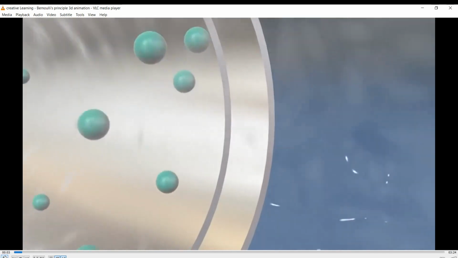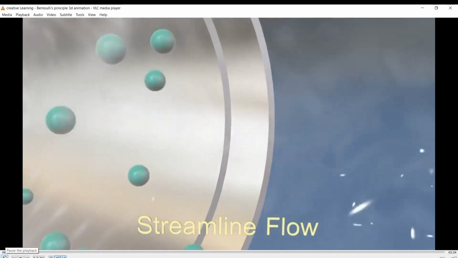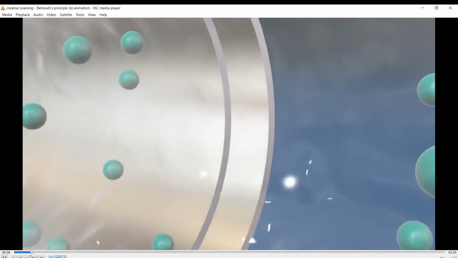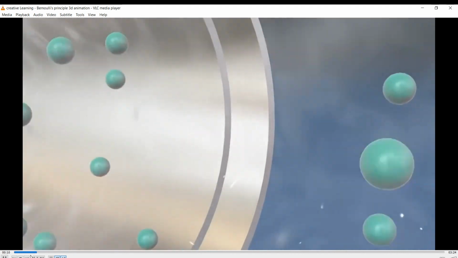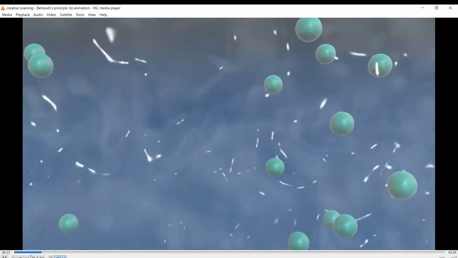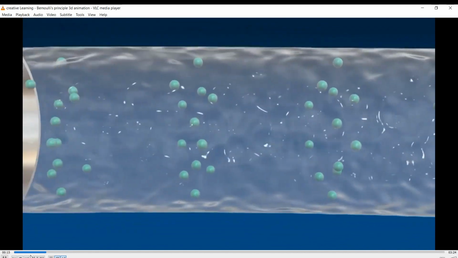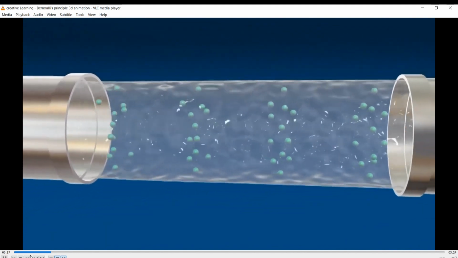Sige. The flow of a fluid is streamlined if every particle of the fluid flows exactly the path of its preceding particle and has the same velocity as that of its preceding particle.